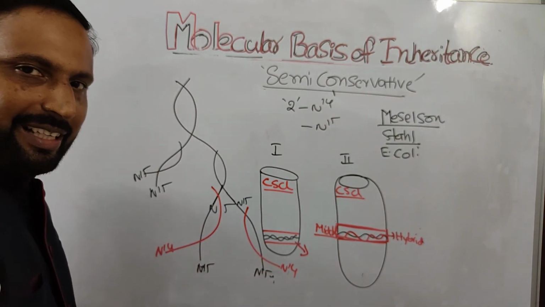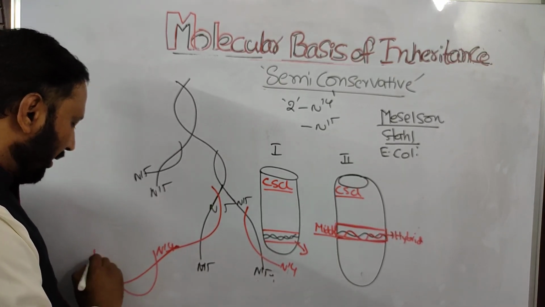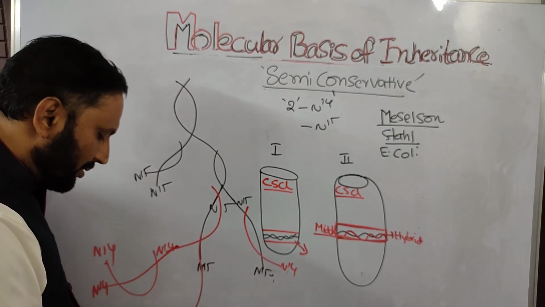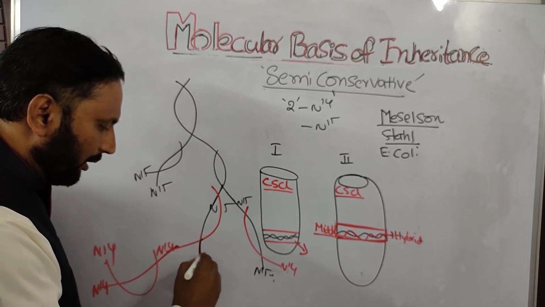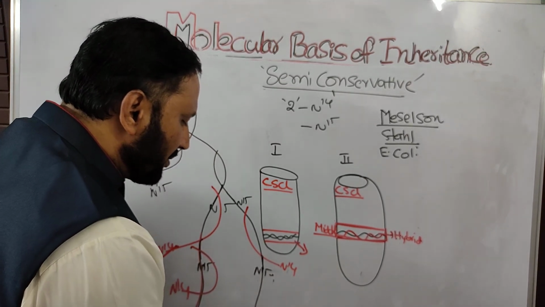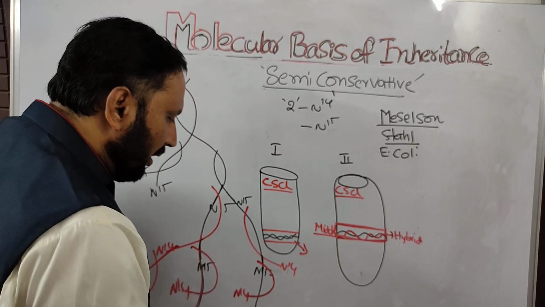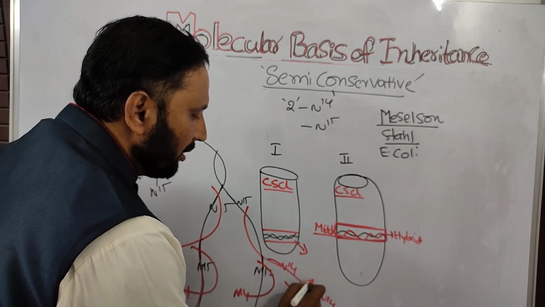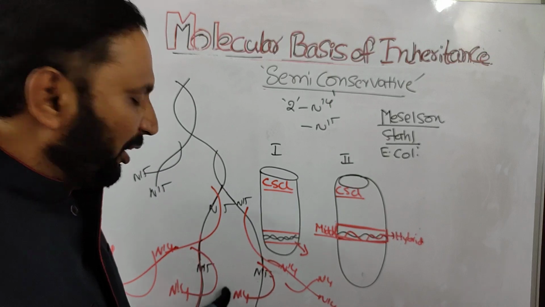Again they continue undergoing replication. N14 forms N14, and N15 forms N14 again. The other N15 also forms N14, and N14 forms N14. So we get N14 and N14, and N15 and N14.